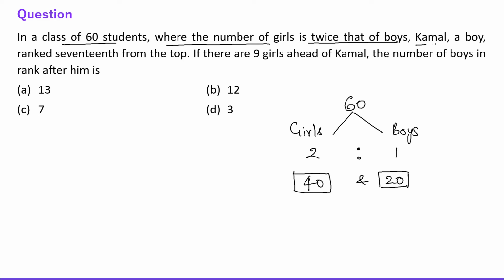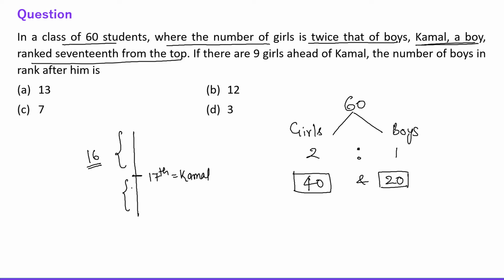After that, the question says, Kamal, a boy, ranked 17th from the top. It means 16 students are ahead of Kamal and the rest are behind Kamal, or you can say below Kamal. Fine. So total 60 students are there.